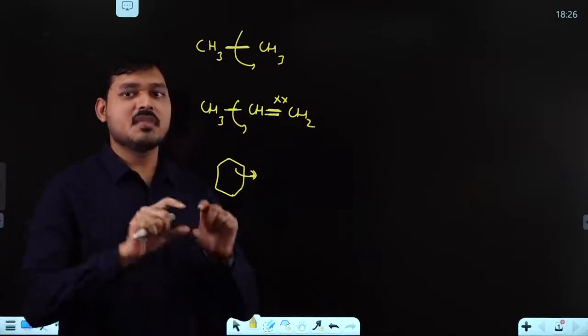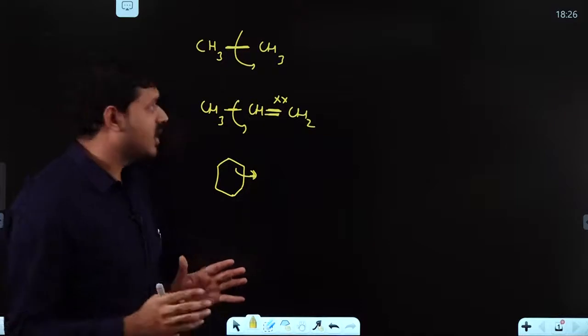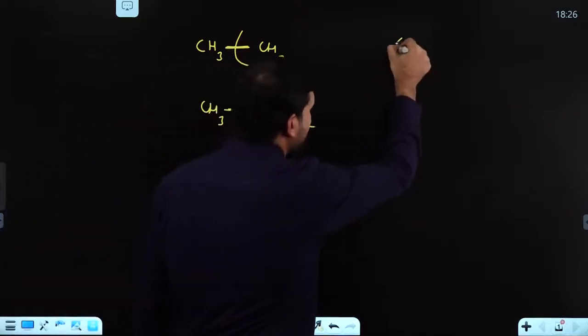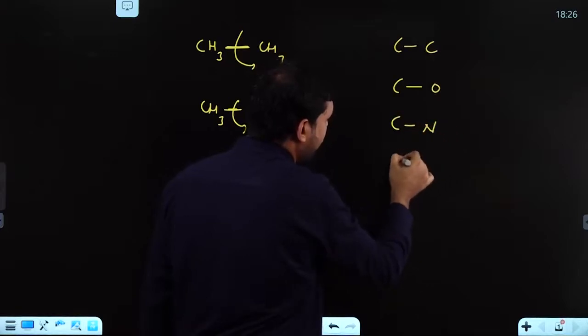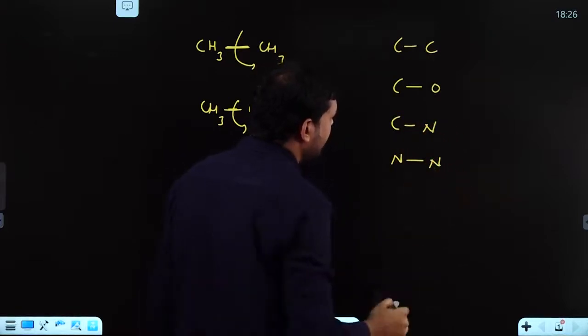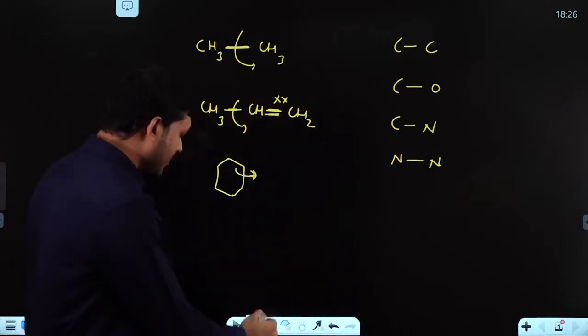So in the case of sigma bonds, in which cases are we generally going to study conformers? In cases of C single bond C, C single bond O, C single bond N, N single bond N. All these cases will be studied in detail in conformers. So let's start.